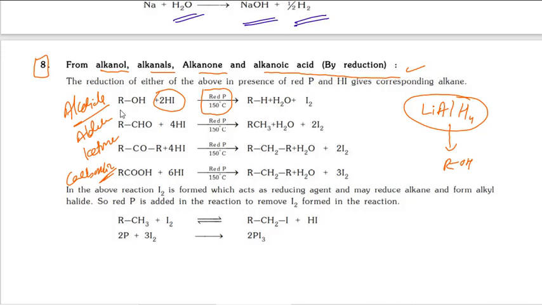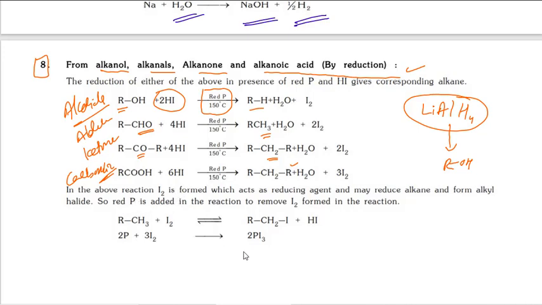You can see here, the aldehyde RCHO is converted to alkane, the ketone's carbonyl also becomes CH2, and the carboxylic acid also gives alkanes. Here we are getting long chain alkanes.